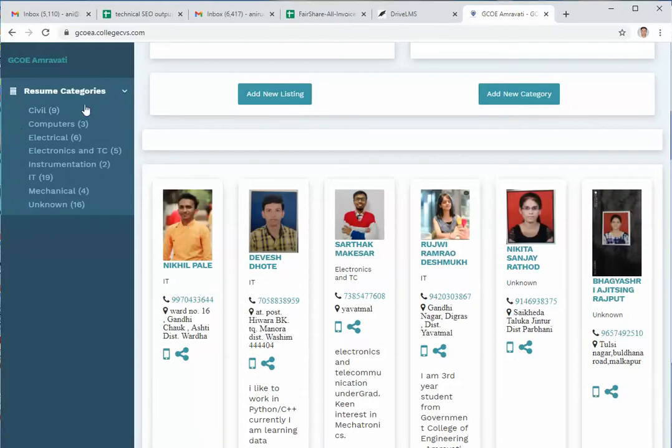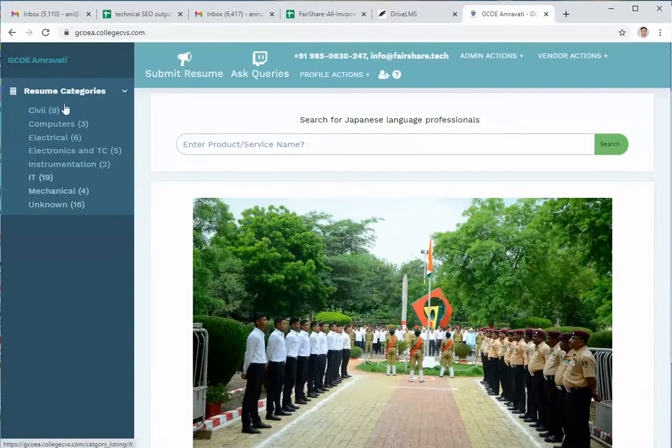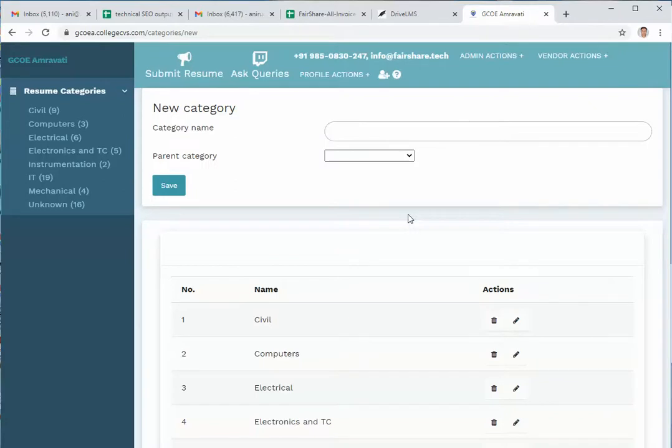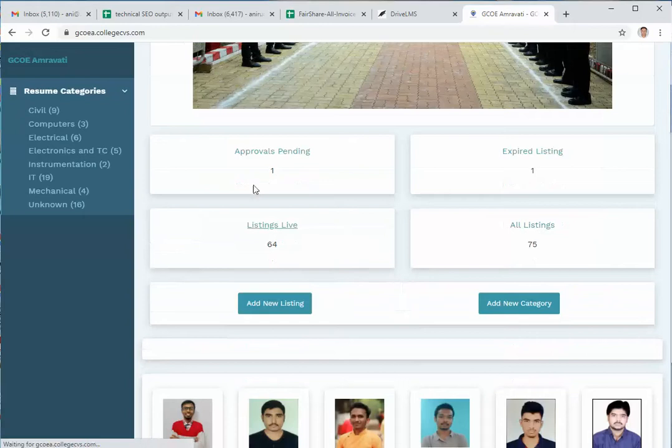And then on the left hand side, you must have noticed that the resumes are categorized by their branch. Again, this is not compulsory. The categories can be defined by the admin. So if I go here at the top level, you will see that there is an add new category option. I can click here and add the categories. These are the existing categories, and I did this by branch, but you could categorize it at any other level.